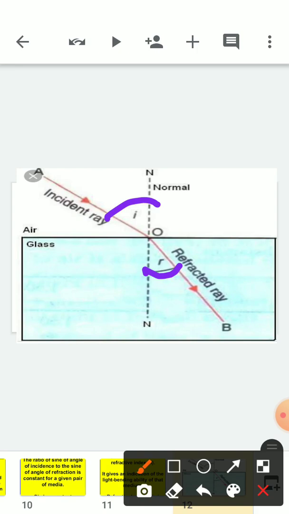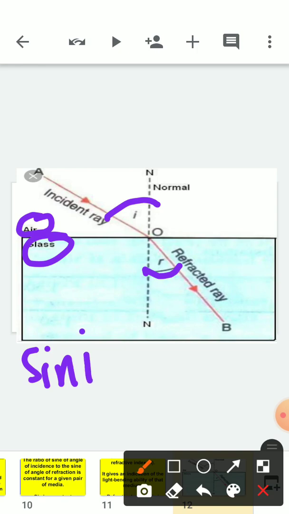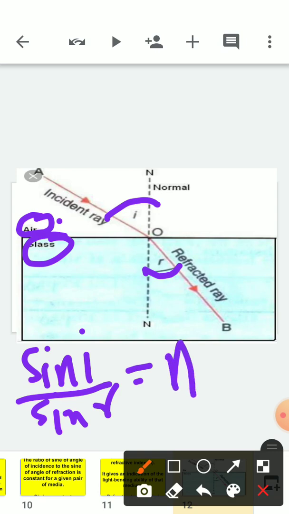For example, if I take the first medium as air and the second medium as glass, then whenever I find the ratio of sin i upon sin r for air to glass, it will always be constant. Its value will be fixed always.